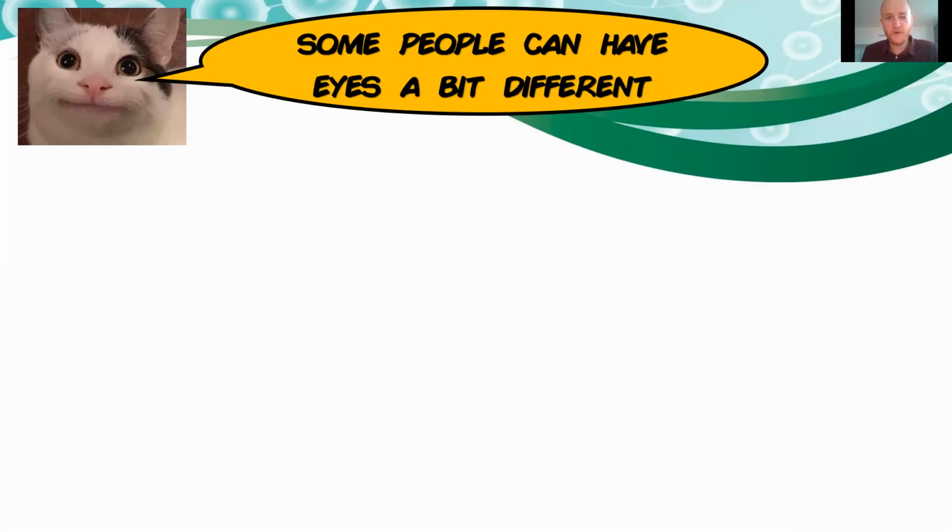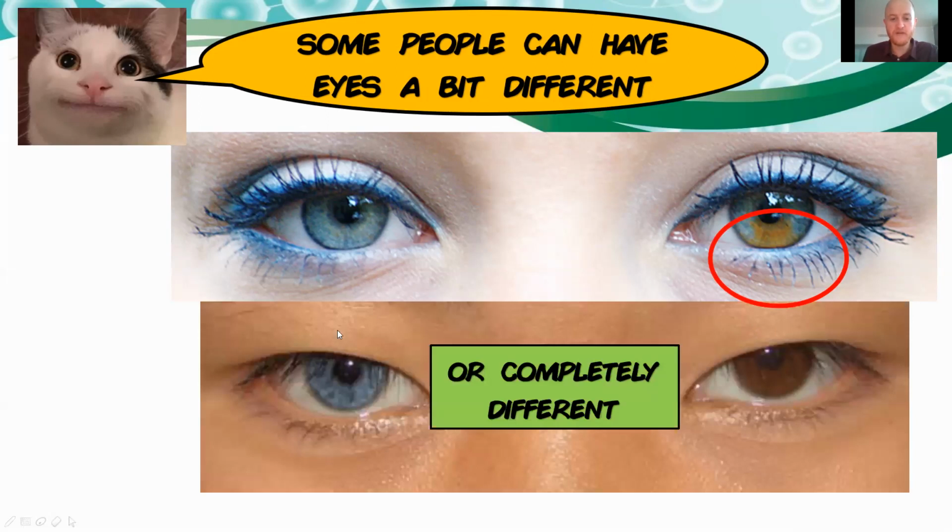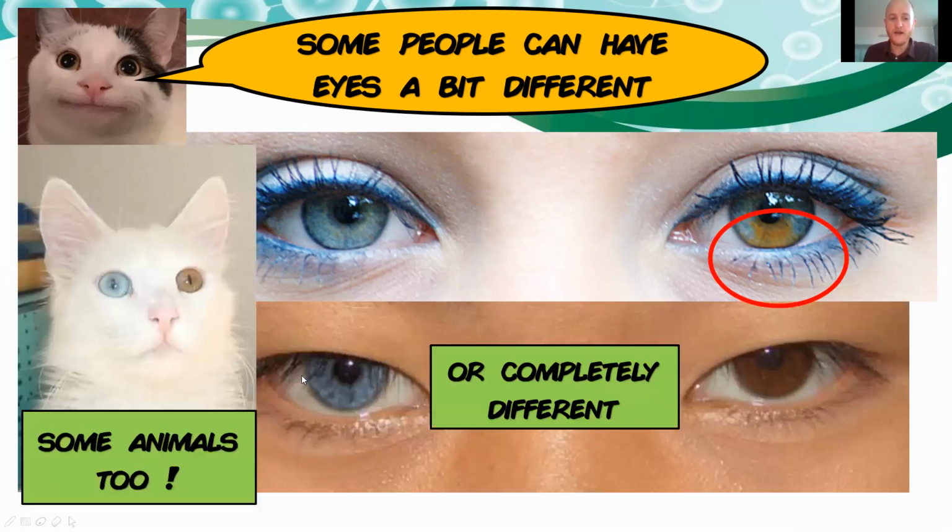And some people can have their eyes a bit different. If you had teacher Hugo in grade 1, I think you remember he has 2 different eyes. I don't have a picture of his eyes though, but some people can have different eyes just a little bit, like a different shade of colors, or completely different, like brown and blue here, or some animals too, okay? If you know teacher Hugo, you know what I'm talking about.